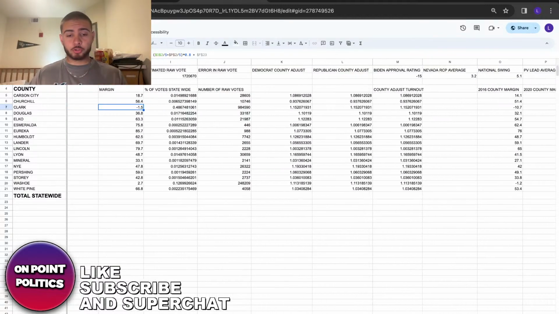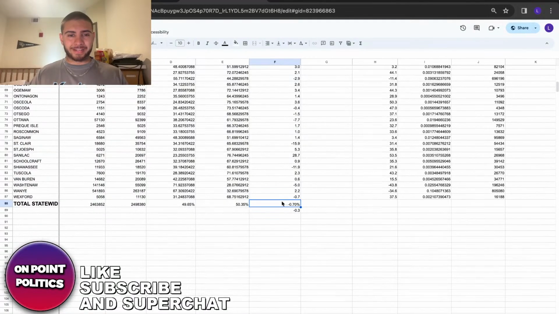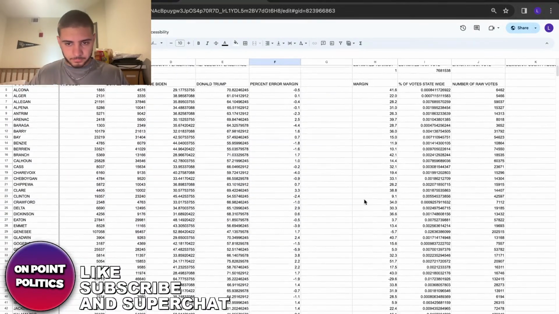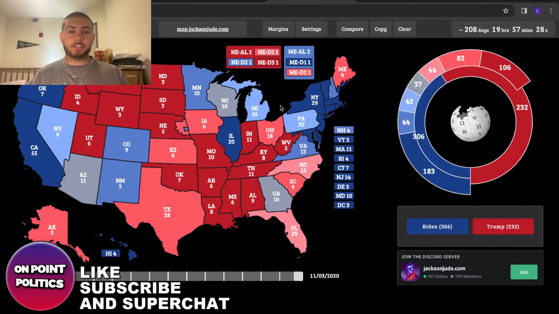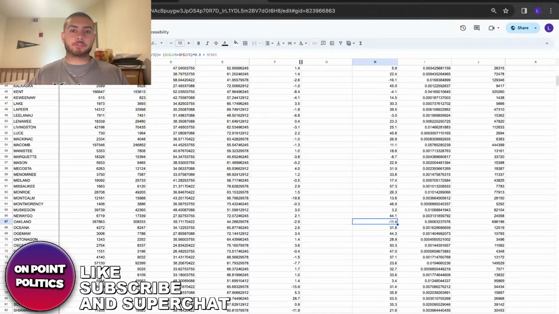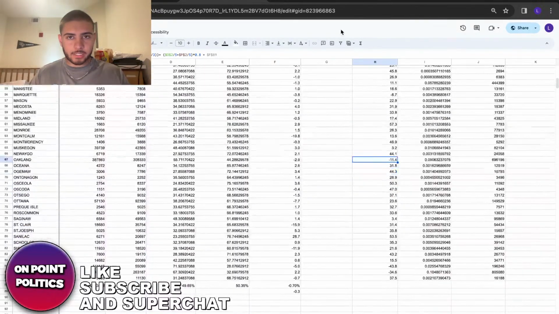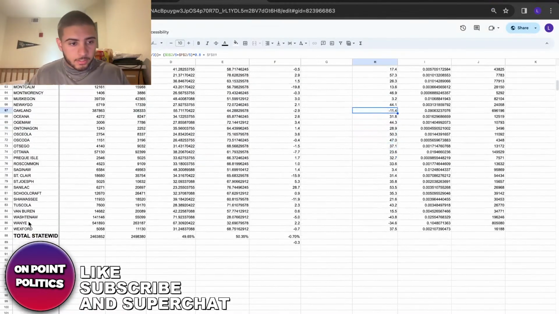If we were to go to Michigan, Trump is barely winning there. And it really comes down to him improving in some of the city areas. For example, in Oakland, Biden won it by 14 points, and now he's winning it by 11. If we were to find, let's say, Wayne County, Biden won it by 38, and he's only winning it by 34.